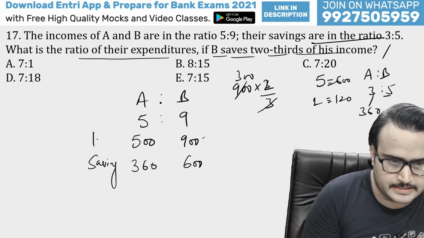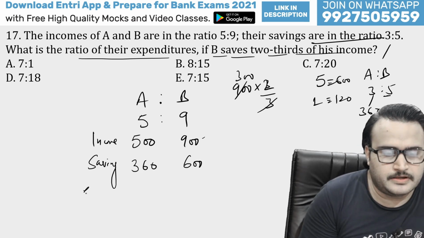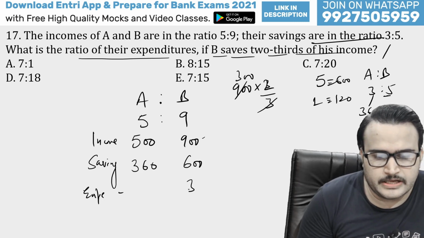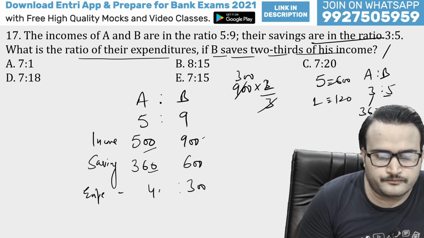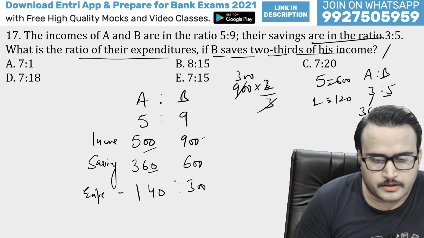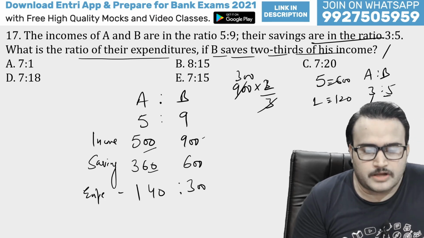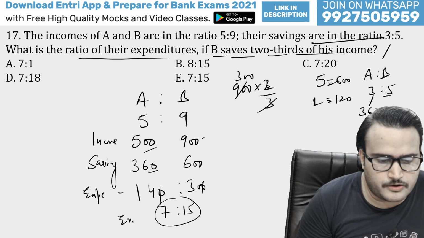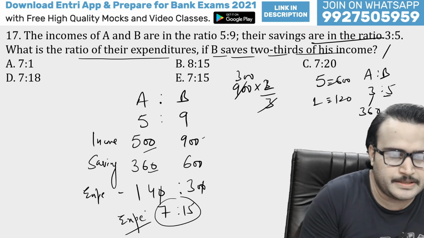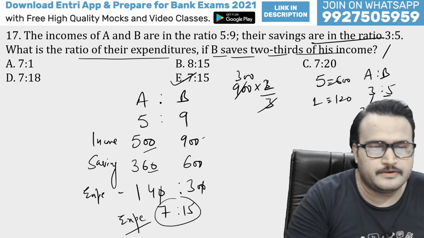So guys, this is income, this is saving, so expenditure will be income minus saving. So here will be 500 minus 360 is 140 and 900 minus 600 is 300. Now we can do the calculation further. 2 7s are 14 and 2 15s are 30. So this is the ratio of the expenditure, guys, of A and B. So 7:15, that means E will be your right answer.